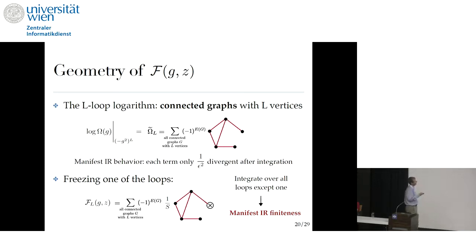Now, if we integrate the differential forms, each term will be 1 over epsilon squared divergent after integration. But from the properties of this integration, as I showed, if we freeze one of the loops and integrate over the others, this object is IR finite. So this is an expansion for this function f that I defined before in terms of IR finite objects.